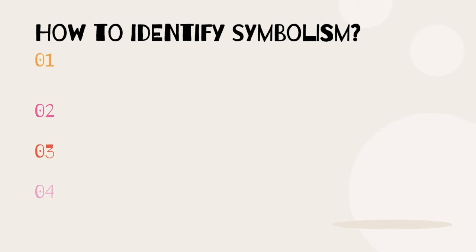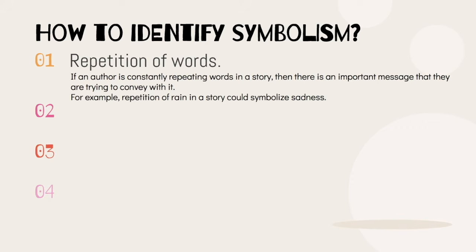Now that we know why authors use symbolism, let's look at how to identify symbolism in a story. The first is to look out for repetition of words. This is because if an author is constantly repeating words in a story, then there is an important message behind it that they are trying to convey with it, because writers always have a purpose. For example, repetition of rain in a story could symbolize sadness.